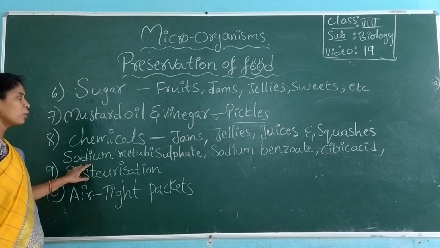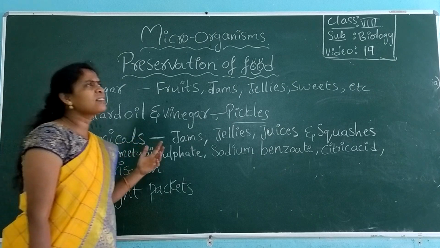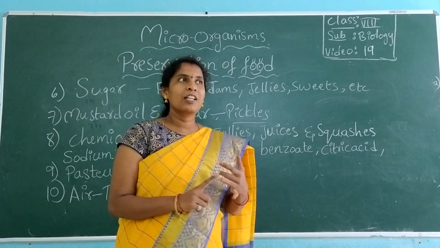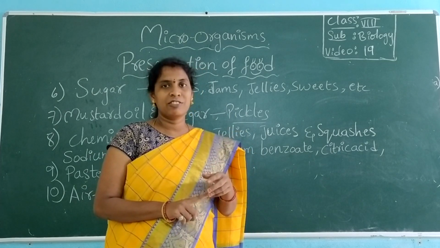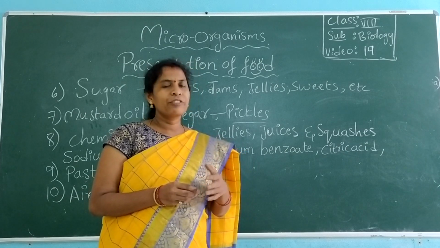And next one, chemicals. Generally sodium metabisulfite, sodium benzoate, citric acid. Normally we can see them on the backside of cool drink bottles or food packets. Why do they add those chemicals? To store the food for a long time.